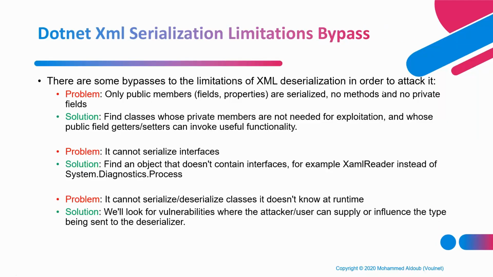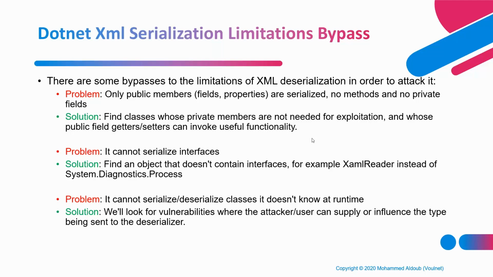So we have the limitations here. Let's see how we can bypass these limitations as an attacker. The first limitation: only public members can be serialized. No methods and no private members can be used. What can we do against that as attackers? We should try to find classes whose private members are not needed for exploitation and whose public fields are enough to invoke the useful functionality for the attacker.